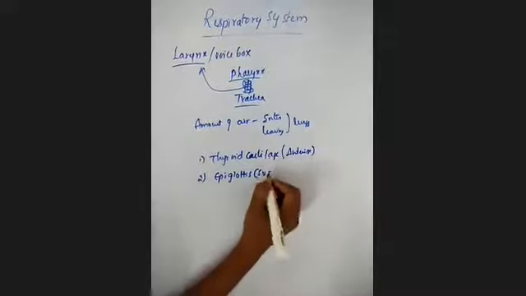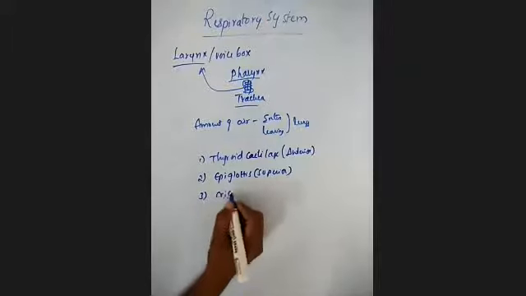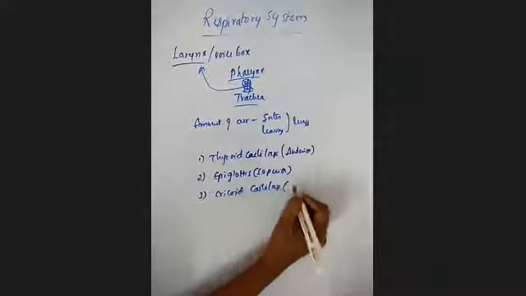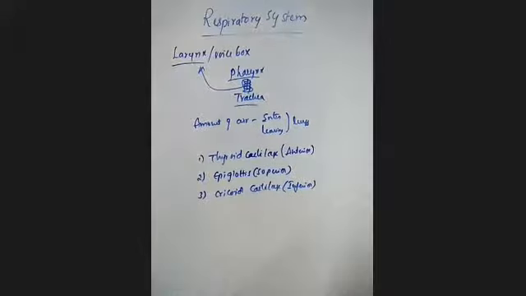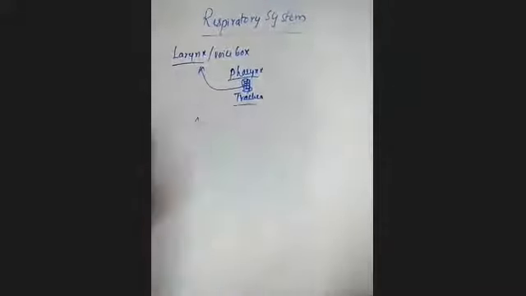It is the superior part of the larynx, and it is made up of cricoid cartilage, that is the inferior part. So these are the three parts of the larynx: the thyroid cartilage, which is the anterior portion, the epiglottis in the superior part, and the cricoid cartilage in the inferior part. We'll see one by one about these three different types of cartilages forming the larynx.